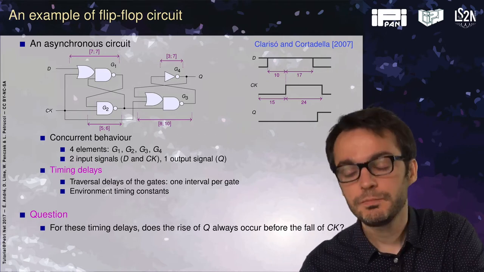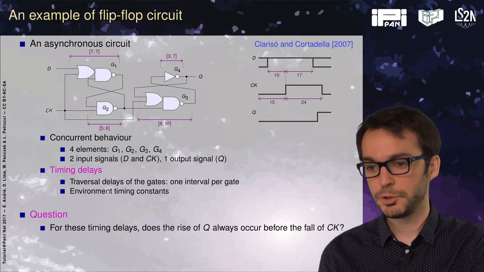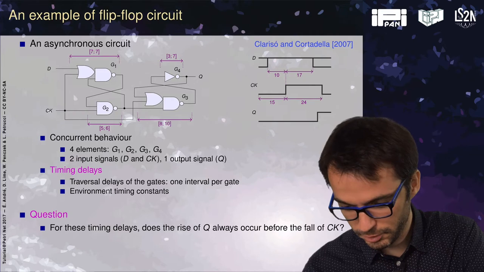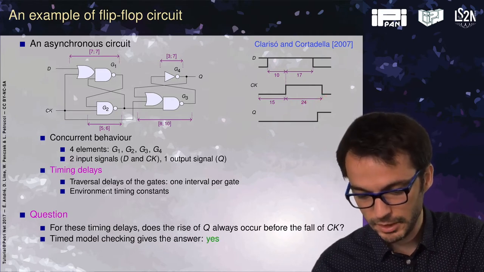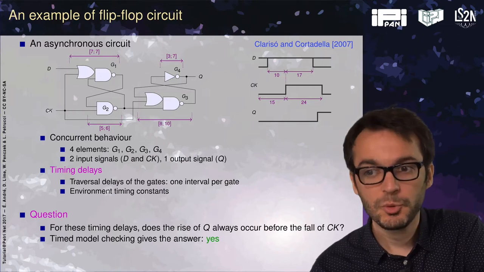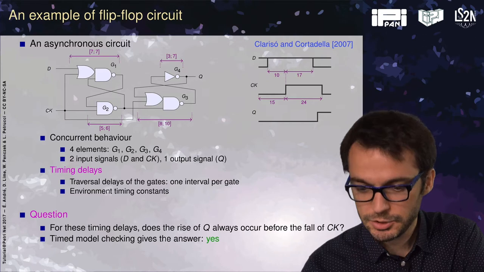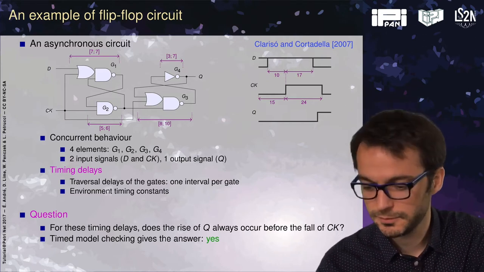So, as a question, for these timing delays, does the rise of the output signal Q always occur before the fall of CK? So does it occur in here and not after there? We can use timed model checking. We have timed automata, we have no parameters yet. So we can use a timed model checker, model the system, check, and then get the answer. The answer is yes. This system is correct for those valuations.